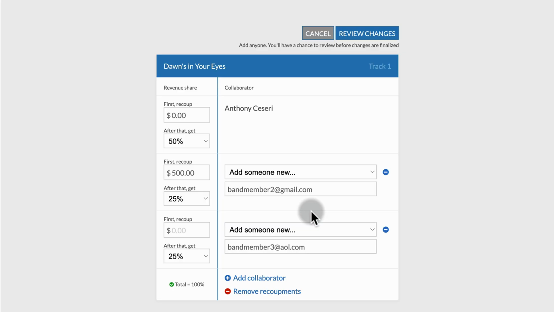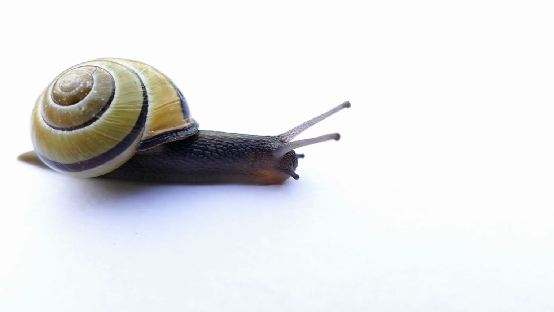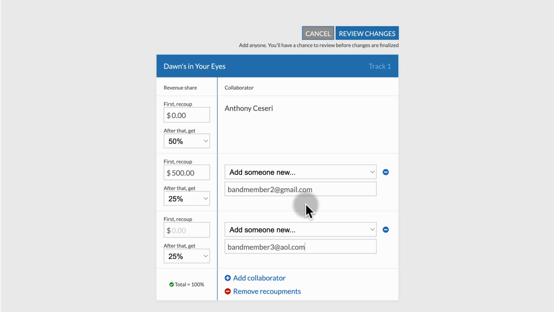And your release is not going to be delayed or anything like that if any of your collaborators are slow to sign up. Instead, DistroKid just ends up holding the money for them until they join. And if one or all of them never end up joining, then you can easily just cancel their invite and reallocate their money somewhere else or even to yourself. So that's no problem as well.